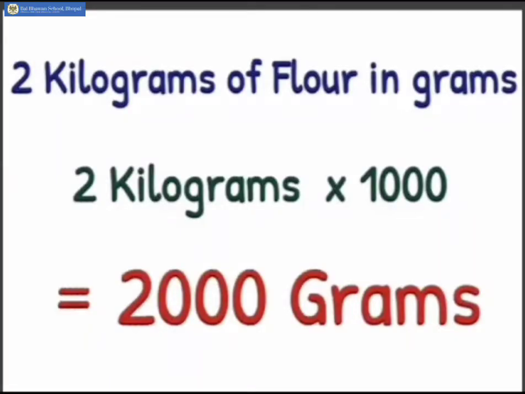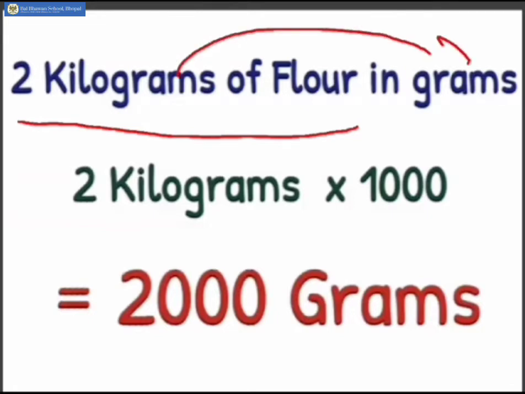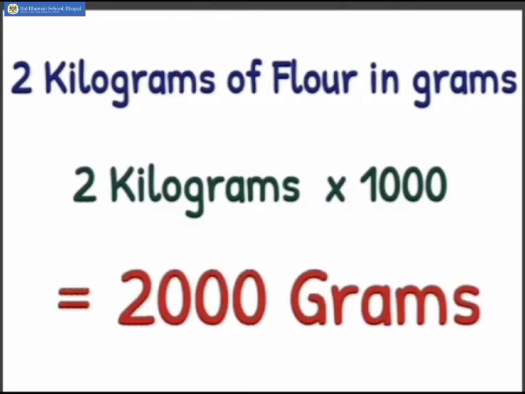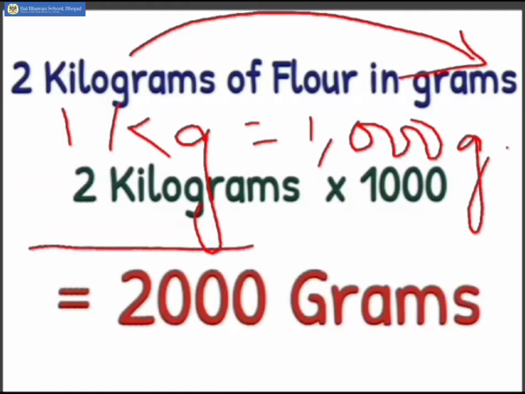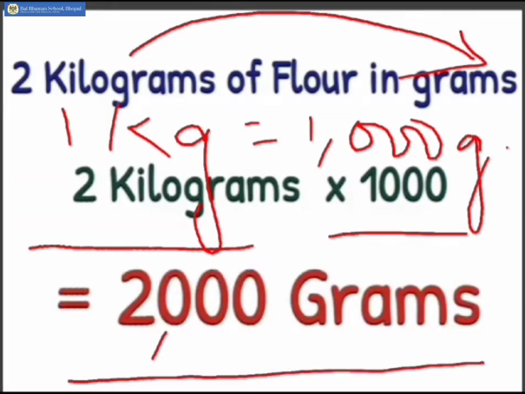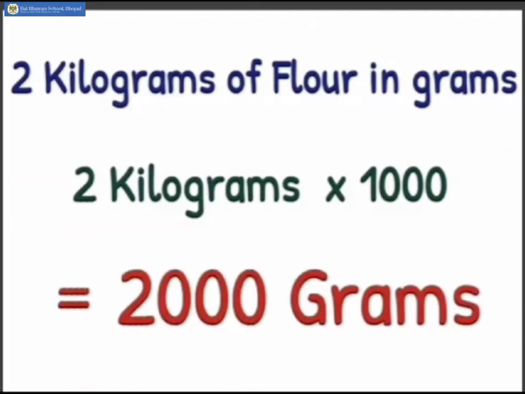Let us learn to convert first kilograms into grams. Suppose I have 2 kilograms of flour and I want the value in grams. So what am I supposed to do? Yes, as the value of 1 kg is 1000 grams. So remember, we need to multiply the number by 1000 to convert kilograms into grams. Hence 2 kilograms will be multiplied by 1000. So we will get 2000 grams as the converted value of 2 kilograms.